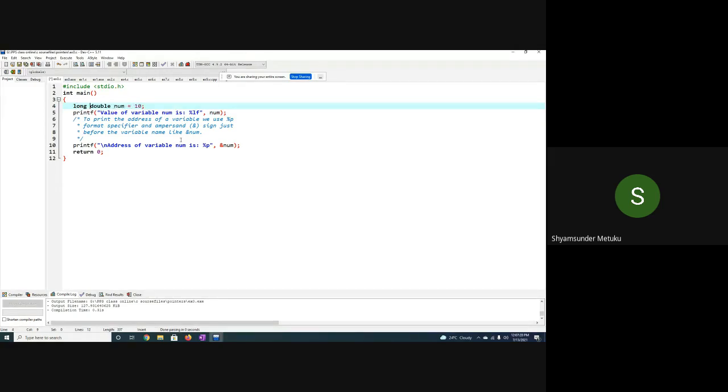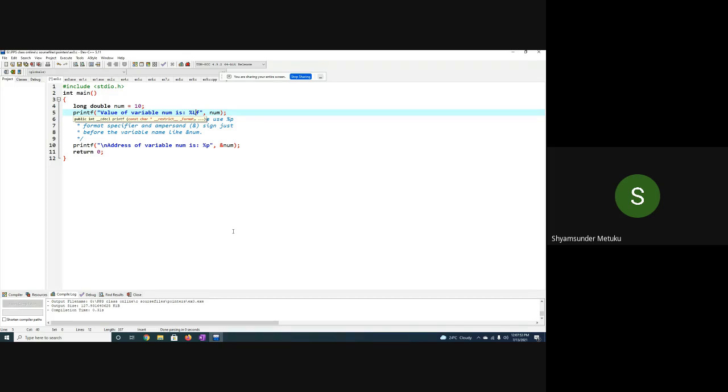Long double. What is the format specifier? Capital L and small f. Can you tell me what the address must be now? It must be a multiple of 10 or 16. How many bytes for the long double? I just wanted you to verify in the beginning classes.